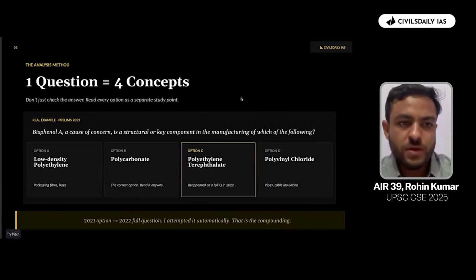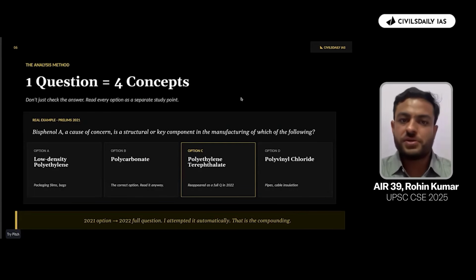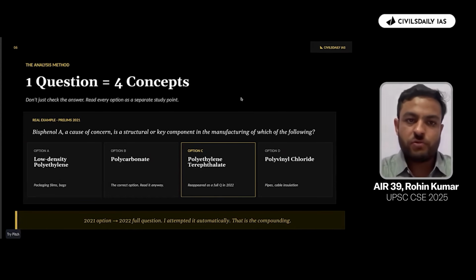So one question we have discussed that it has 4 concepts. Don't just check the answer, read every option as a study point. So this is the time where we can take out some time, like 1 or 2 hours every day, at least for the major subjects that are there, like the big fours that we have identified. So go to the big fours, all the questions of at least the last 15 years.